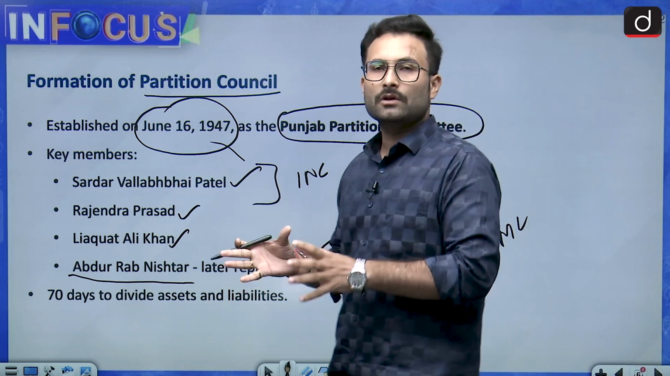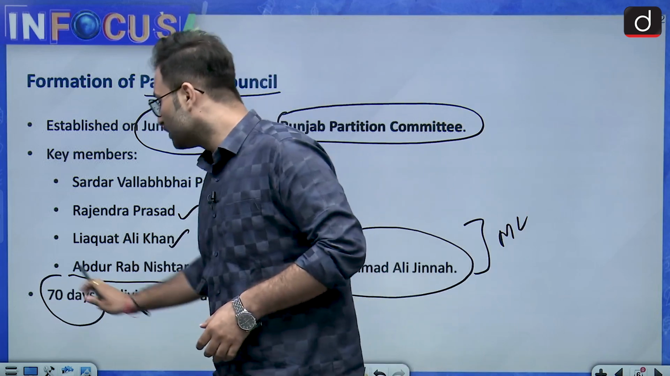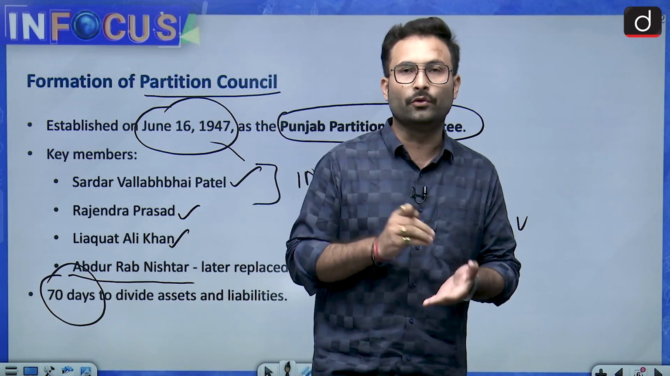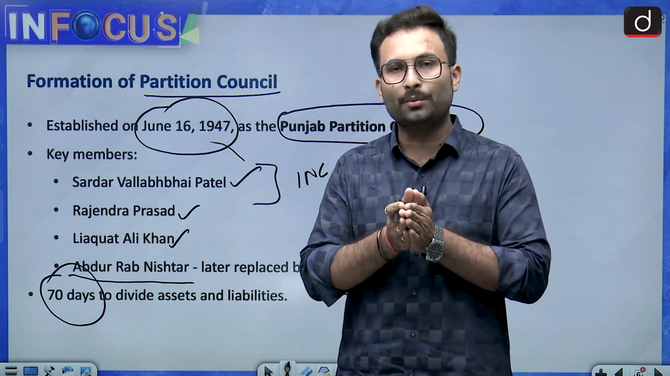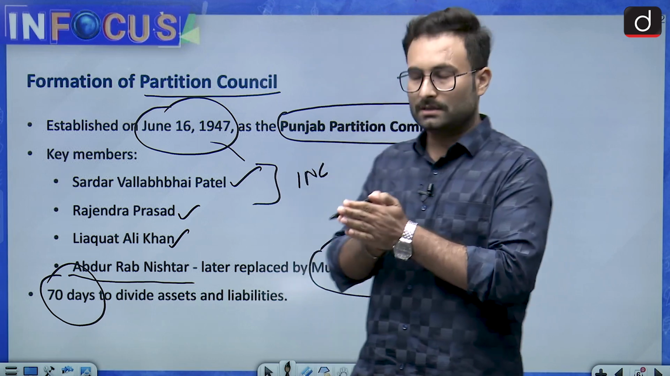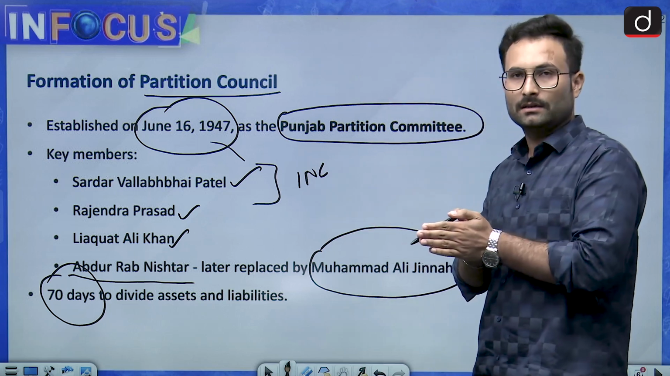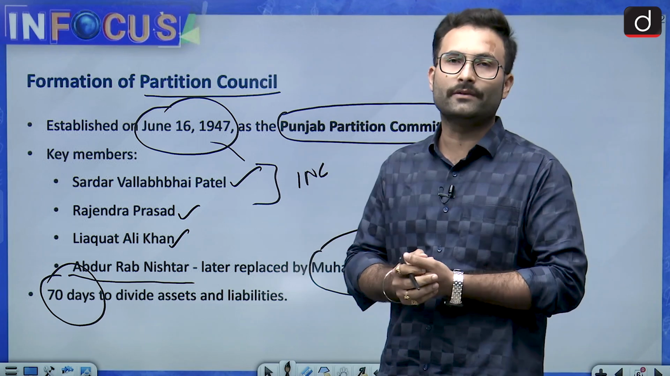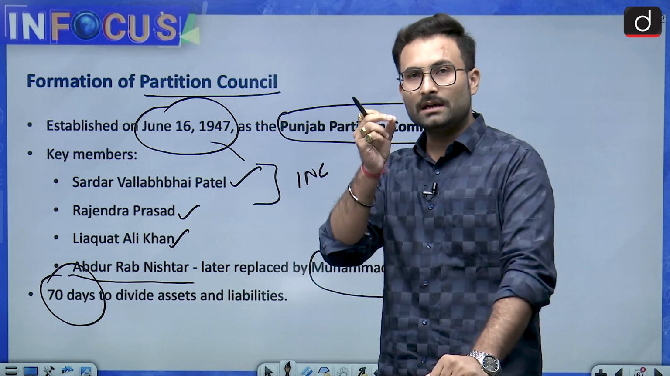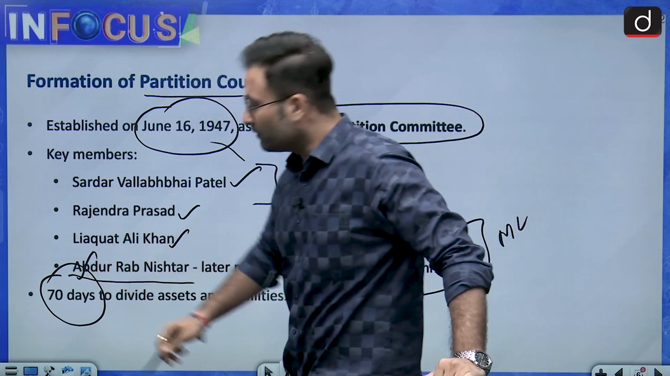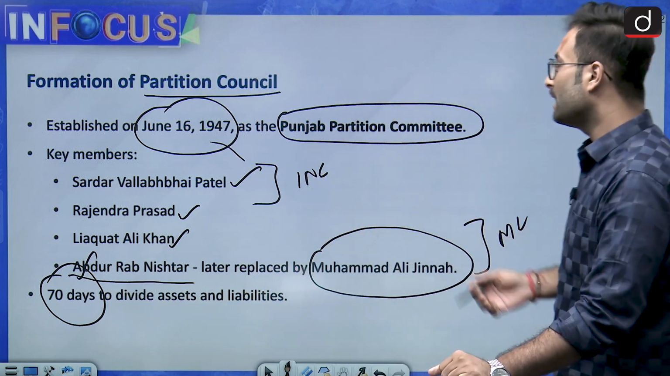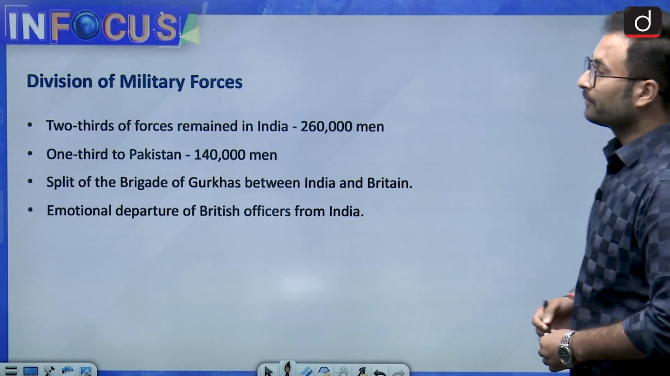Now this Partition Council had nearly 70 days to decide who will get what asset. So basically the country's assets were to be divided into two parts in merely 70 days. In this small time, only 70 days were taken by this council to divide the assets of the country.